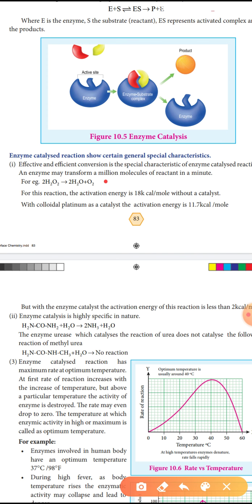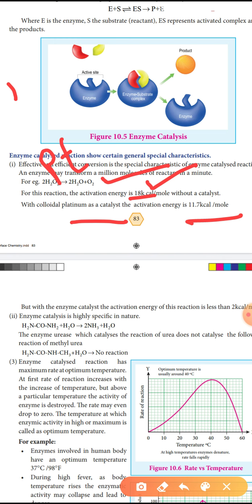For this reaction, the activation energy is 18 kilocalories per mole without a catalyst. With colloidal platinum as a catalyst, the activation energy is 11.7 kilocalories per mole.